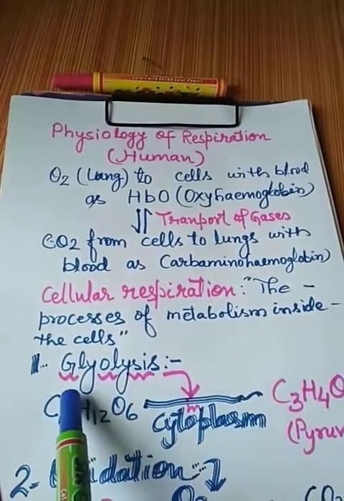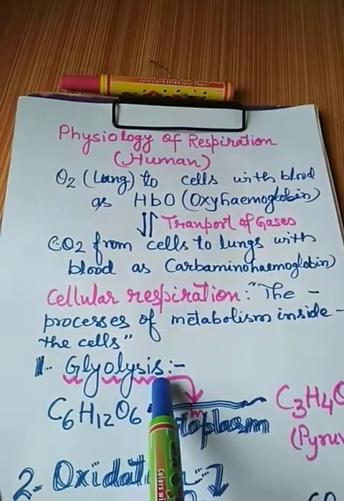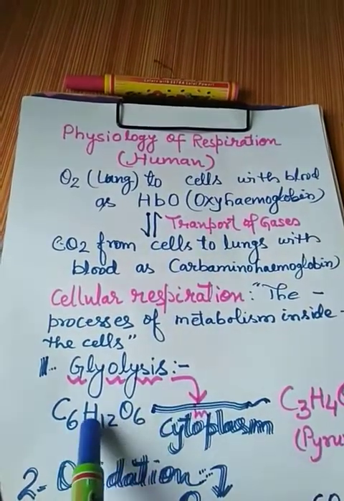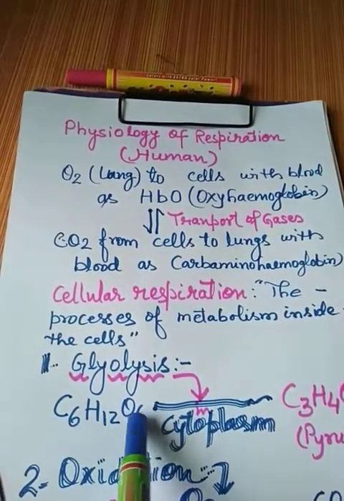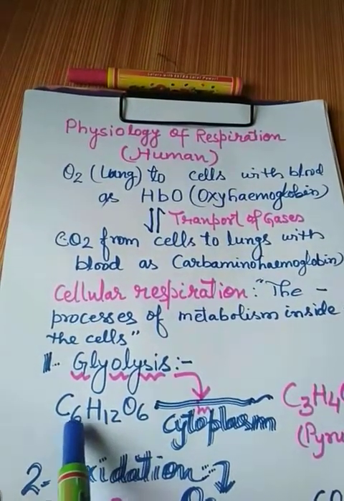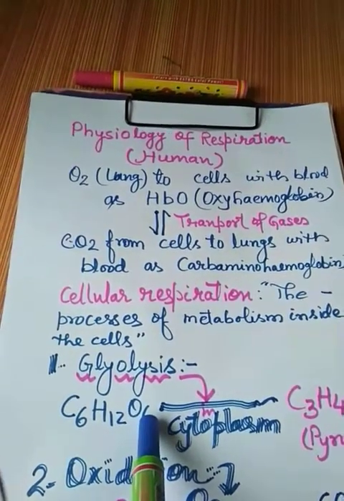So the first part that you will study is glycolysis. Glycolysis is the breakdown of the glucose molecule. From where does this glucose molecule come? These glucose molecules come into the cells via blood.